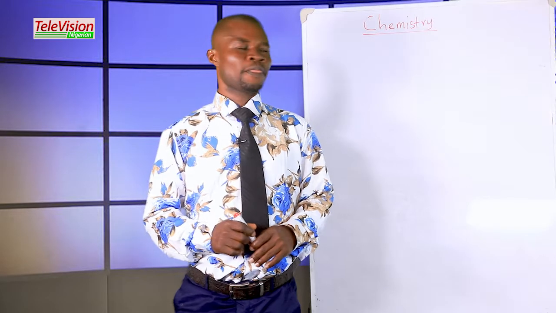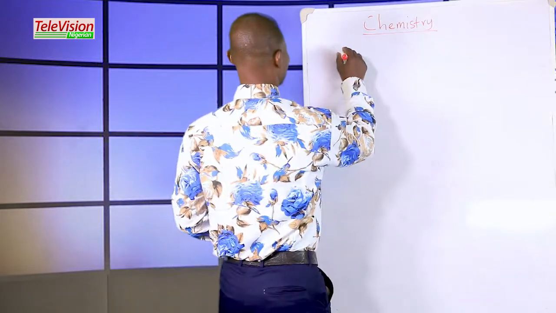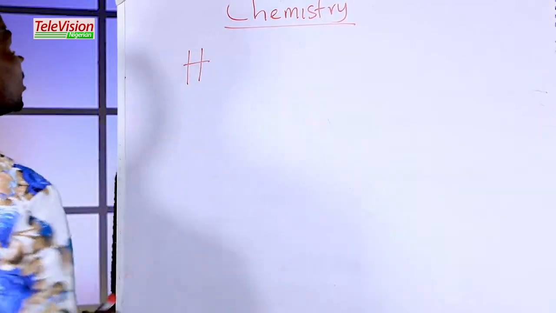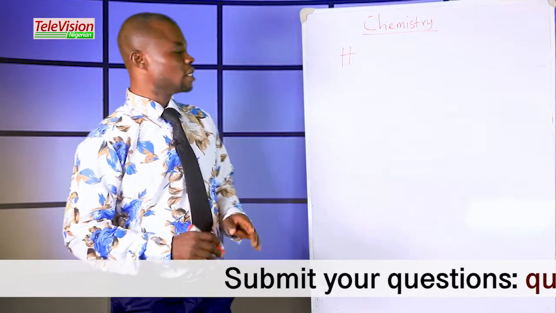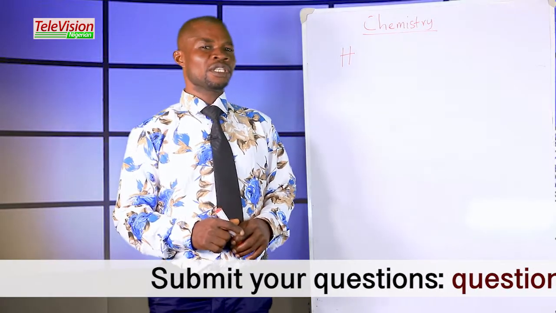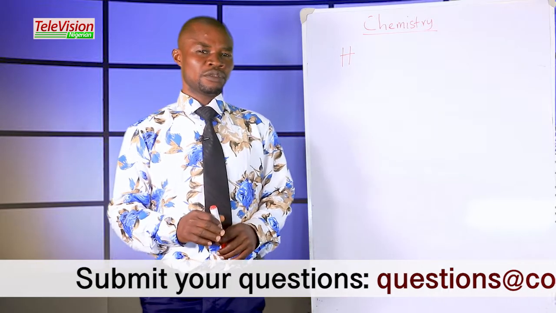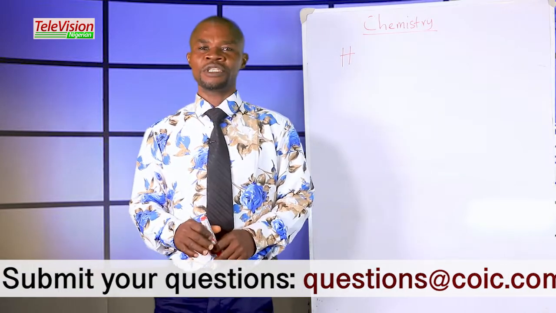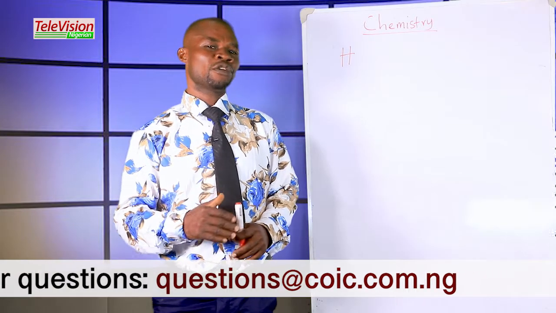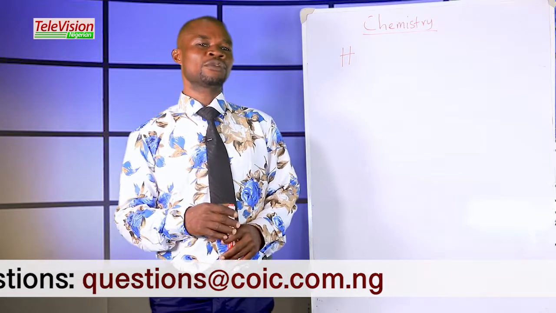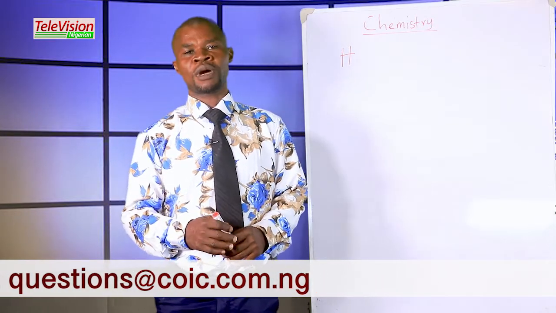For example, let's consider hydrogen. The symbol of hydrogen is H. The atomic number of hydrogen is 1. Note that we use electrons to carry out electronic configurations, and the number of electrons is equal to the number of protons, and the number of protons is equal to the atomic number.